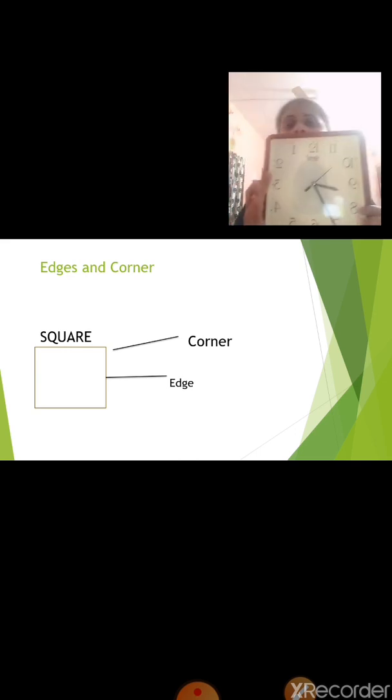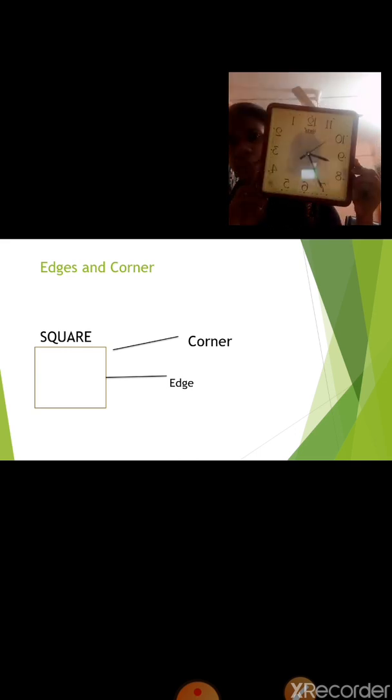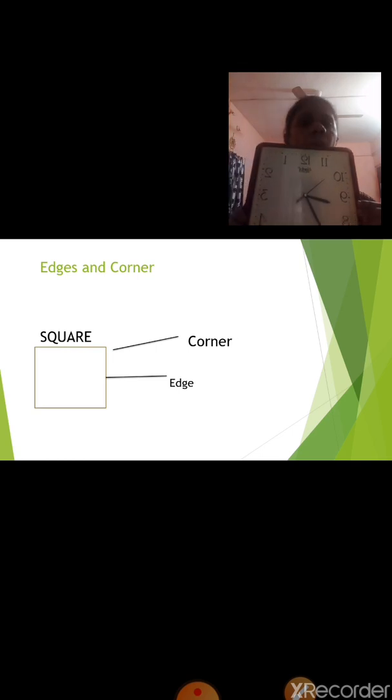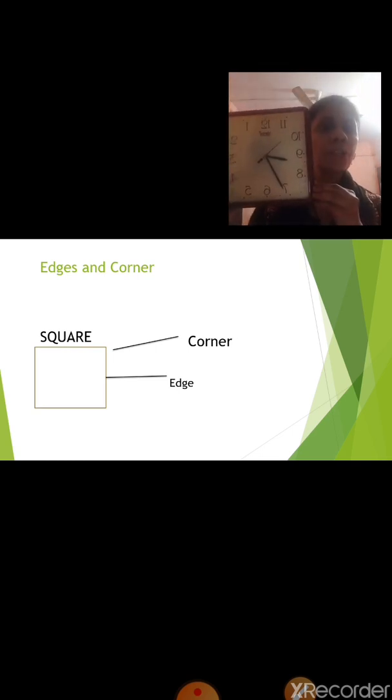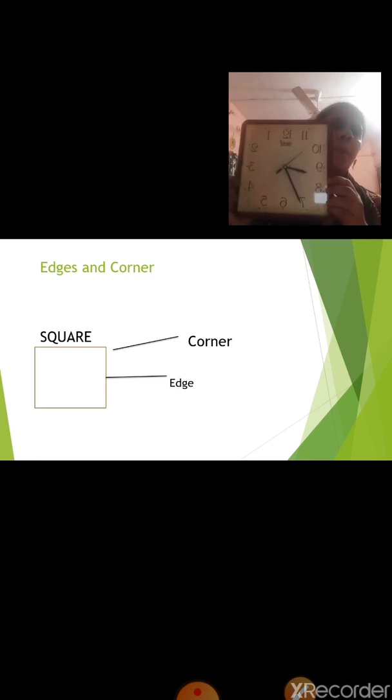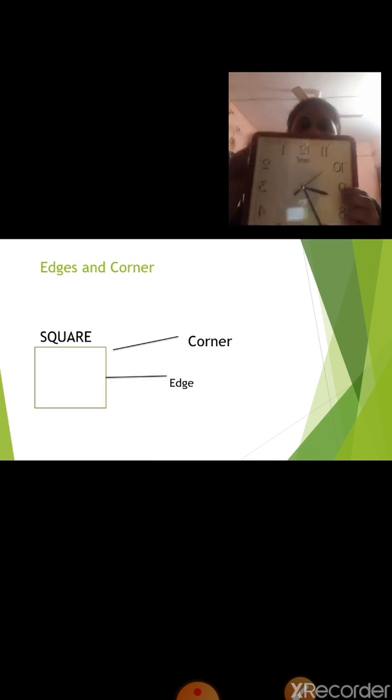Now tell me the shape of the wall clock. Is it a rectangle shape? Is it a square shape? Or is it a circle shape? It is a square shape. Now we will count the edges.